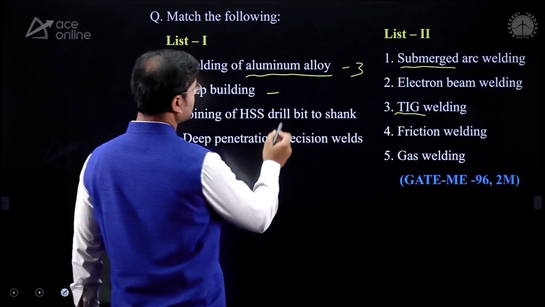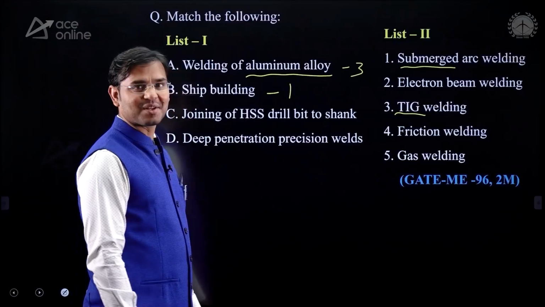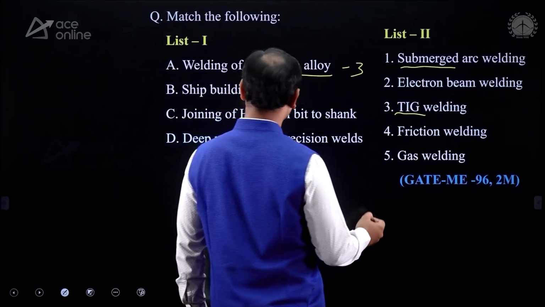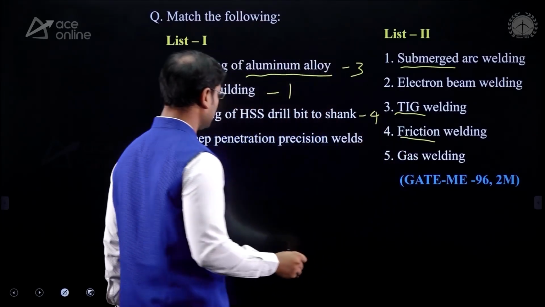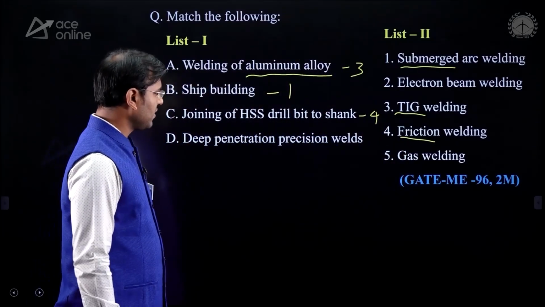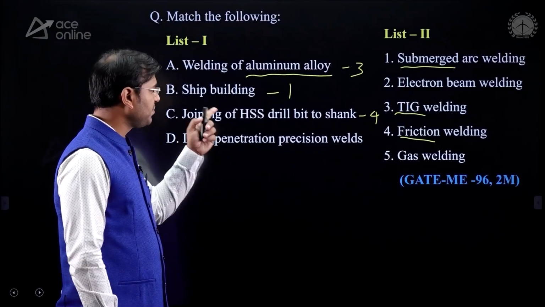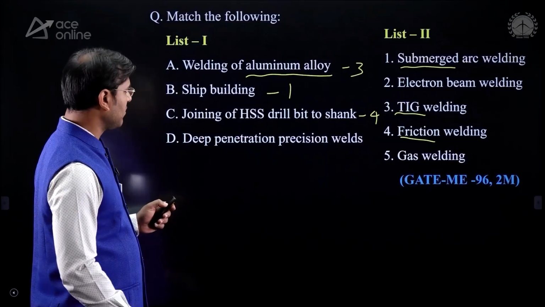Hence for ship building, the submerged arc welding is required. The joining of HSS drill bit to shank: we are joining that high speed steel drill bit to the shank by using friction welding.